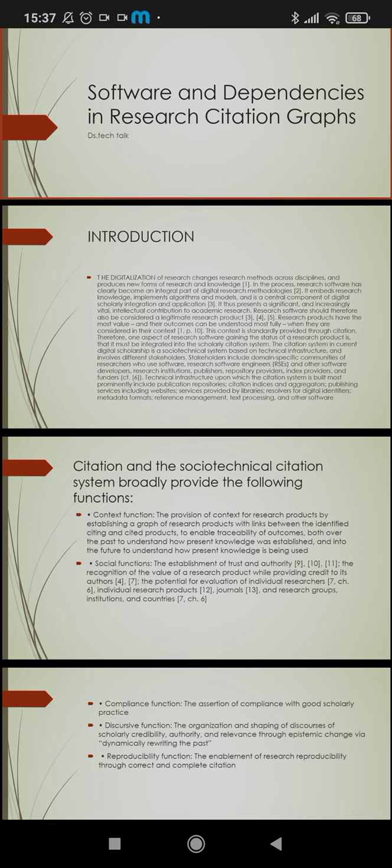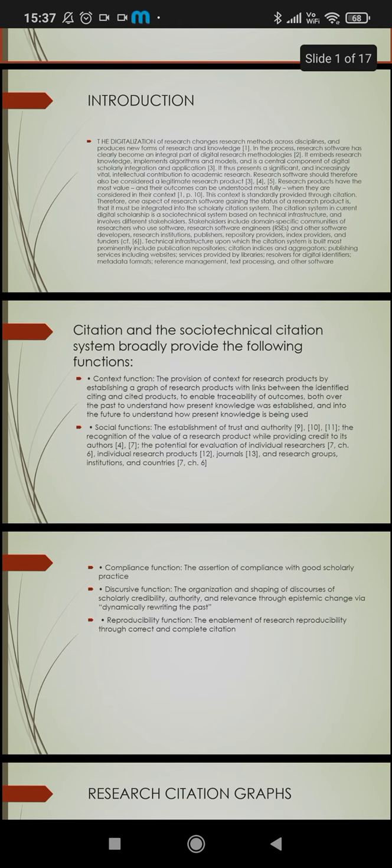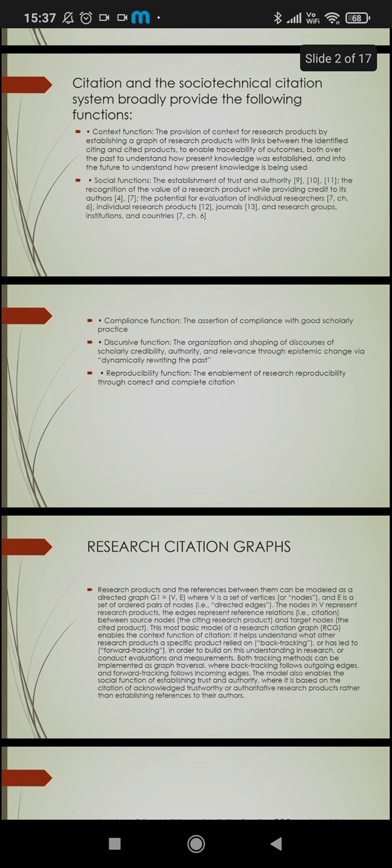Social functions. The establishment of trust and authority, the recognition of the value of the research product while providing credit to its authors, and the potential for evaluation of individual researchers, products, journals, research groups, institutions, and countries. Compliance function. The assertion of compliance with good scholarly practice.